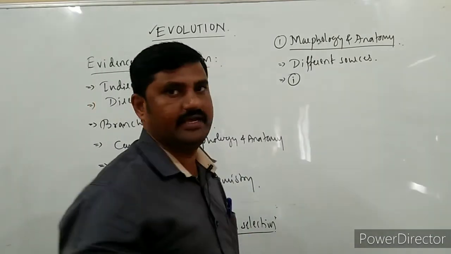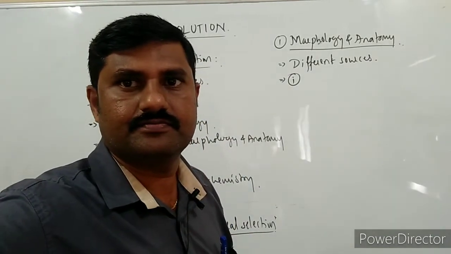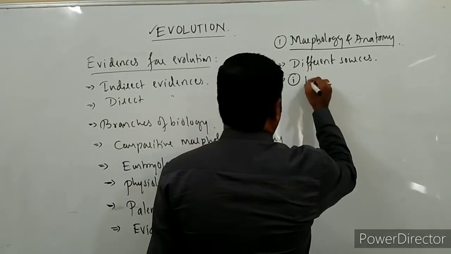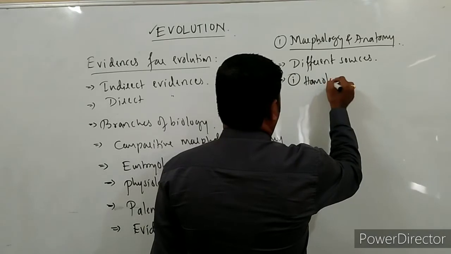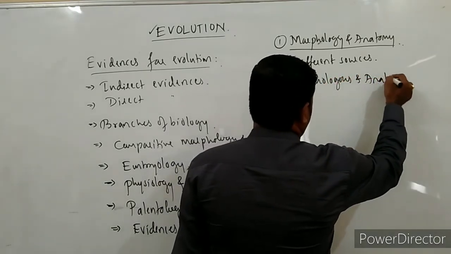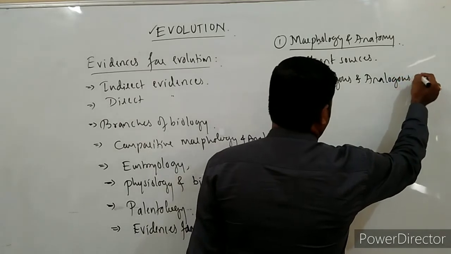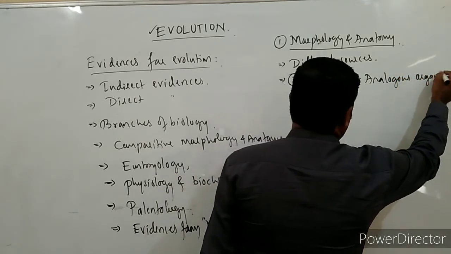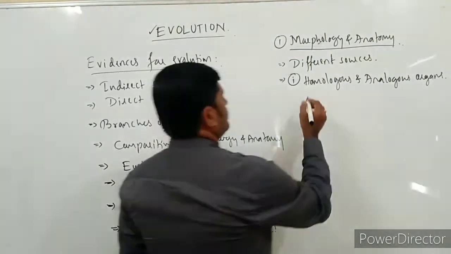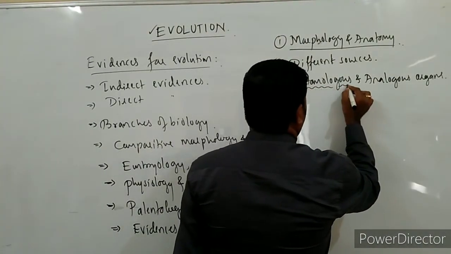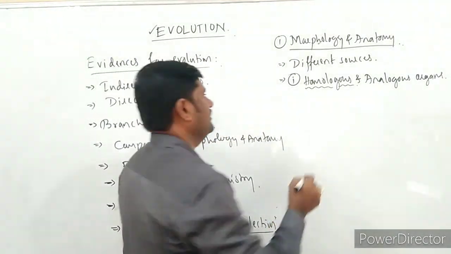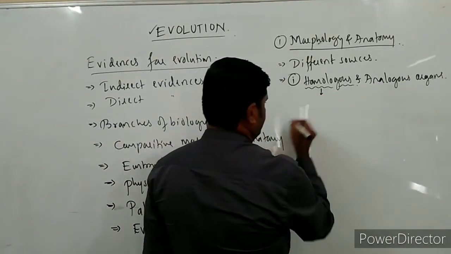So the first one is homologous as well as analogous organs. Homologous and analogous organs. These are the major sources. First of all, we will go through what these homologous and analogous organs are. So what are these homologous organs?